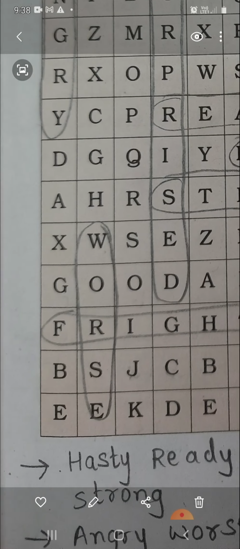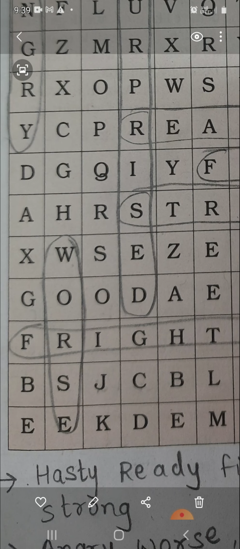And the last across word that starts with G is, let us just find out the word that starts with G. Okay, do one thing, try on your own. Yes, I have got it. Last to fourth line, G-O-O-D, good. I hope you have found it. I have not circled it, so just try on your own and find it out. The last horizontal word is good.